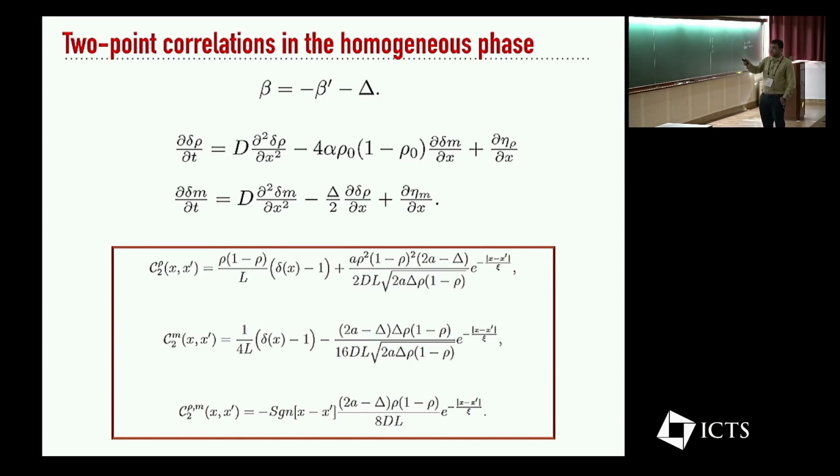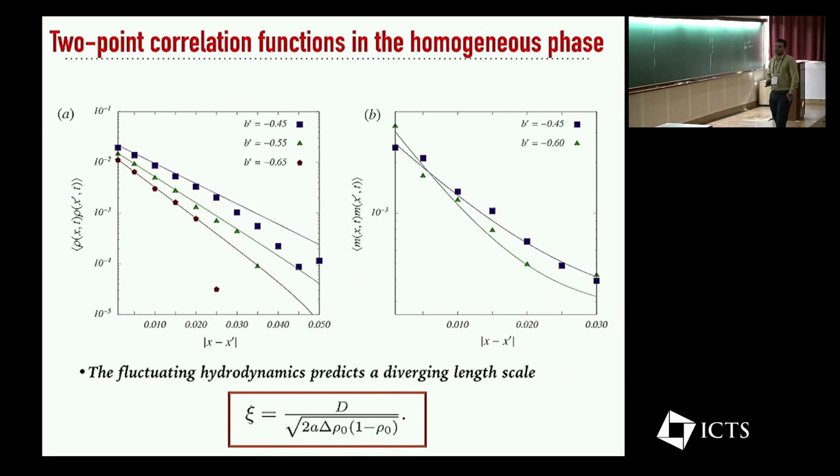If you want to look slightly away from the critical point, you can just look at some parameter delta, which tells you how far you go away from the critical point, and then you can just linearize the hydrodynamic equations, keeping the noise terms there. Within this linearized hydrodynamic equation, knowing the correlations between the noise, one can derive the density correlation function, the m-m correlation function, and the cross-correlation function as well. Again, this is just done using the correlations between the noise and the linearized equations. So these are our predictions for the correlation functions, very similar to what has been predicted for the active lattice gas. And then we just check that these correlation functions work.